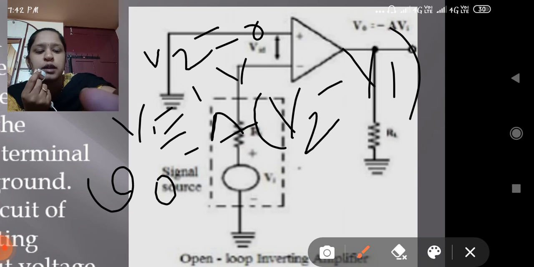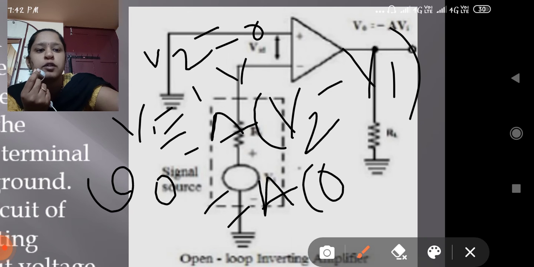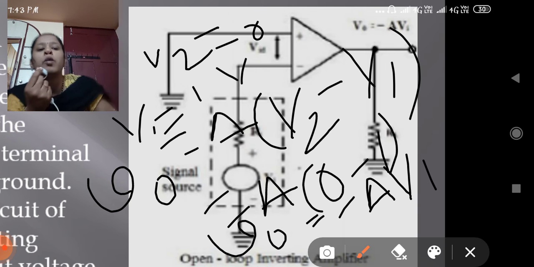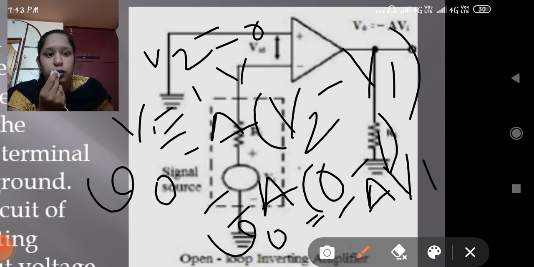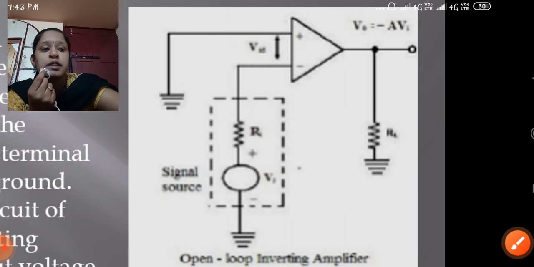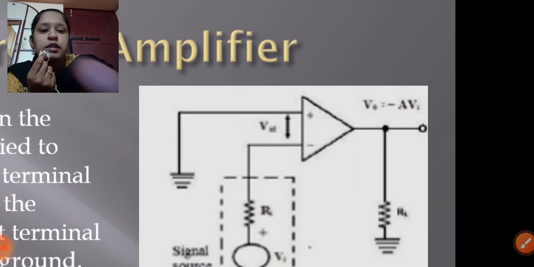So V naught equals A into 0 minus V1, which is minus A into V1.